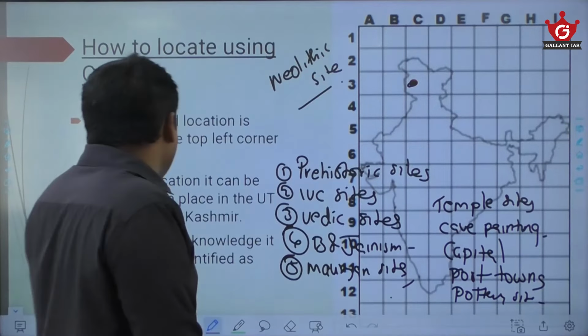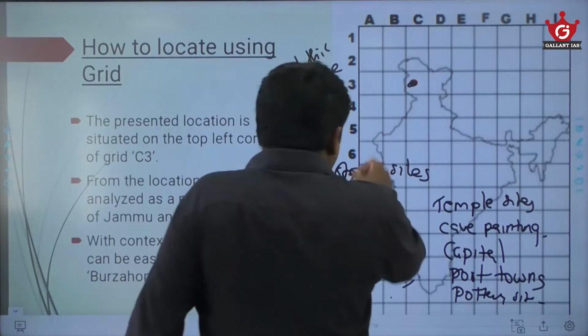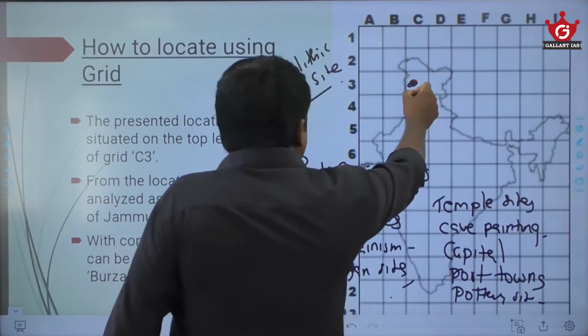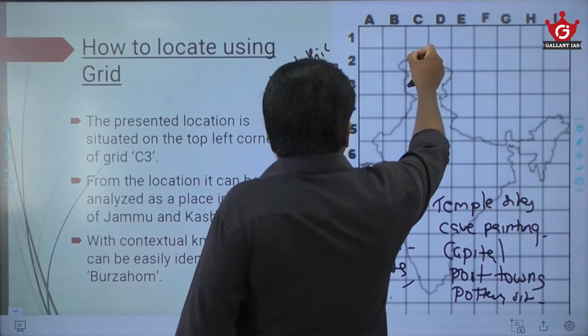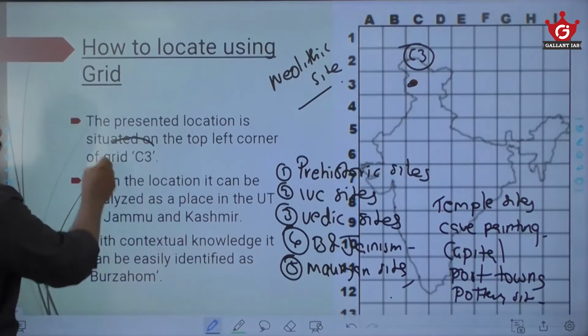Similarly, you are following the grid system. On the grid, one side you have given 1, 2, 3, 4, and the other side you have given letters like C. So this site, where does it come? That comes in grid C3.